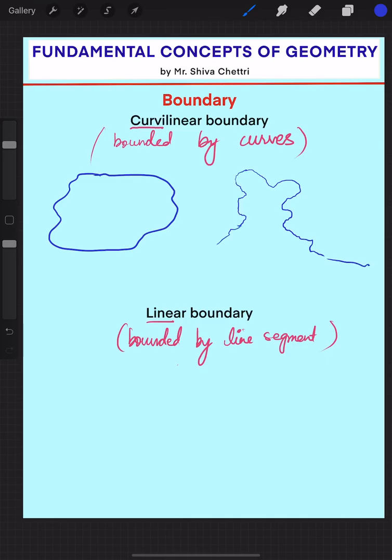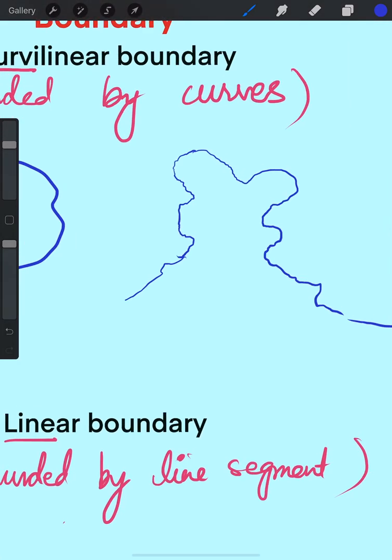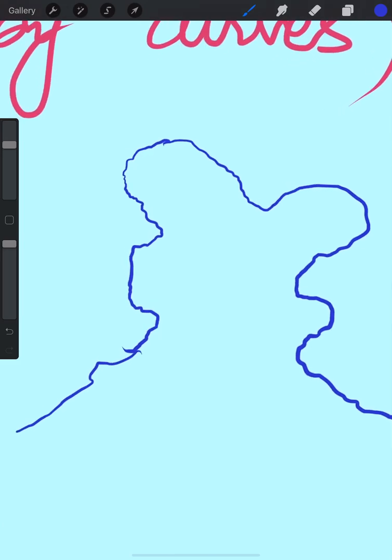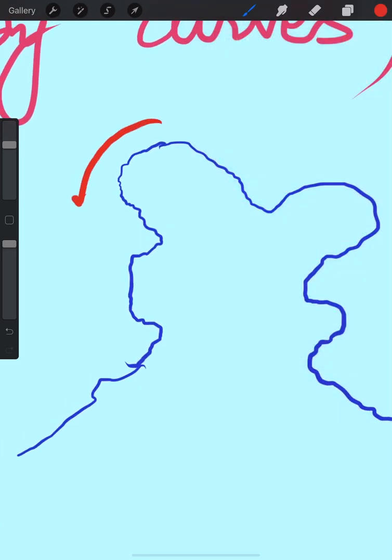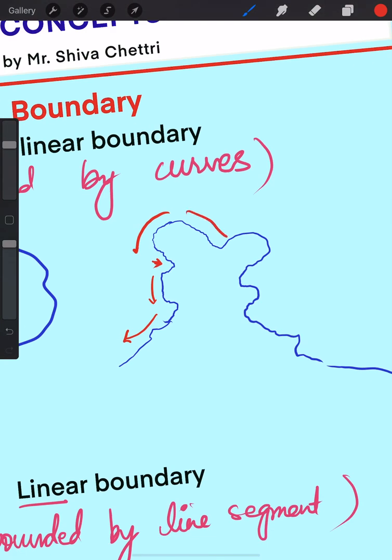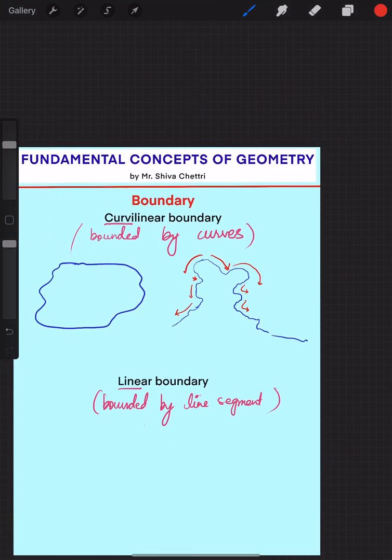If you zoom in, you will see there is no straight line. These are all curves. So now you need to find which is a curved boundary and which is a linear boundary.